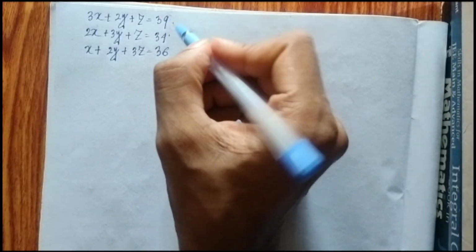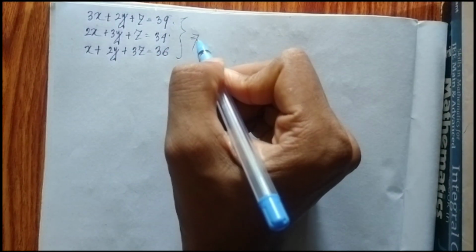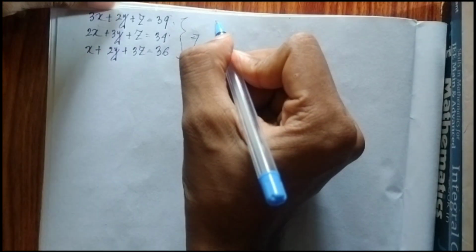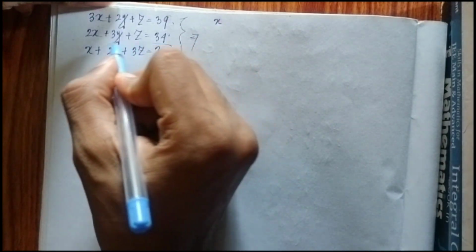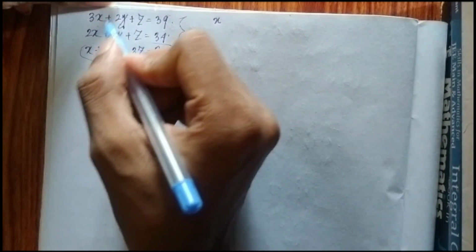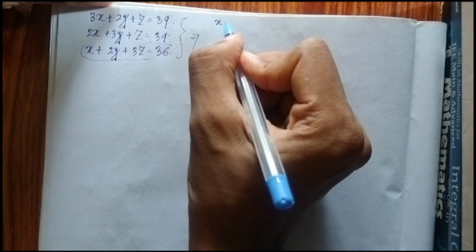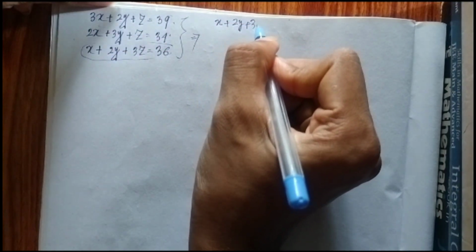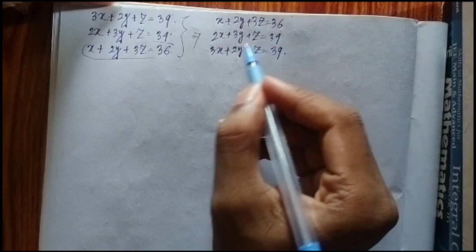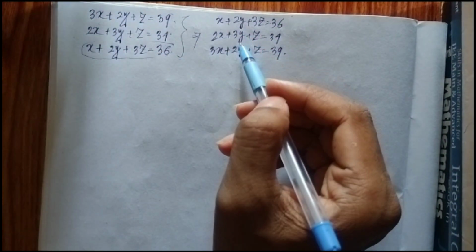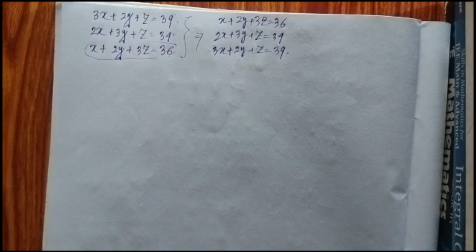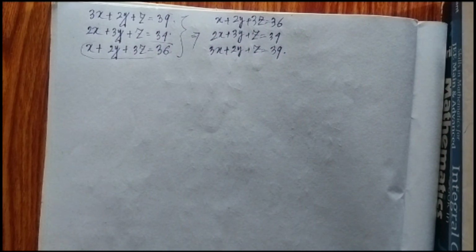And one more thing is legitimate here: swapping. I can write this equation in the first position and swap the two equations. These are the things the ancient Han dynasty China people noticed. So they made a very interesting method to solve this.